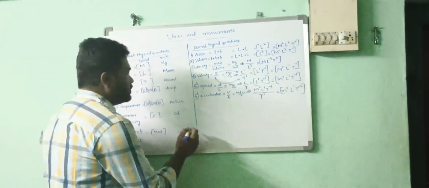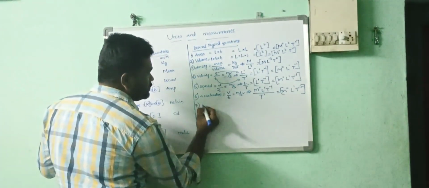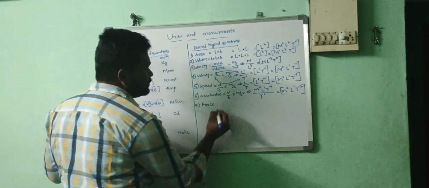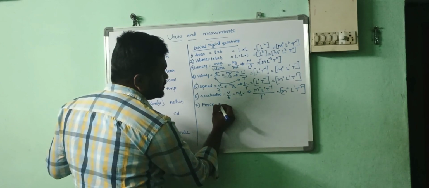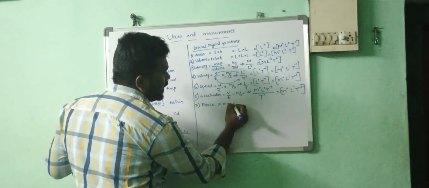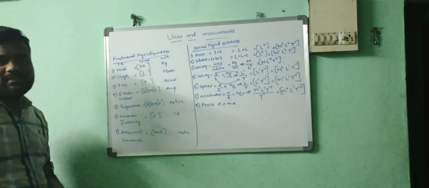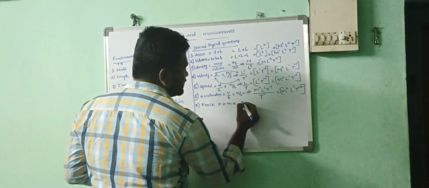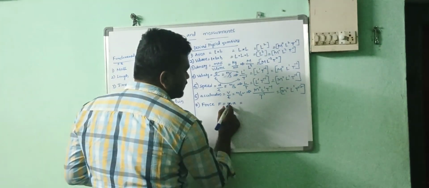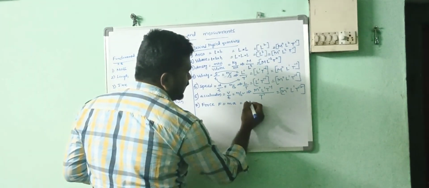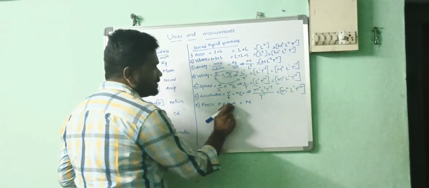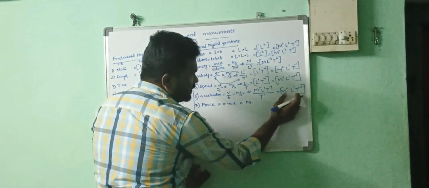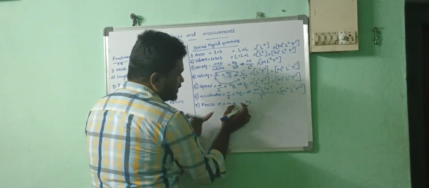Okay. Now coming to the force. Force is equal to m into a, mass into acceleration, our formula. Now what is mass? We represent it by m. For acceleration, we already got the dimensions. Just substitute the value for the acceleration. Mass we wrote m.